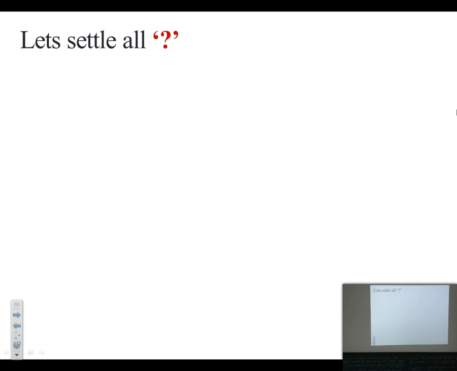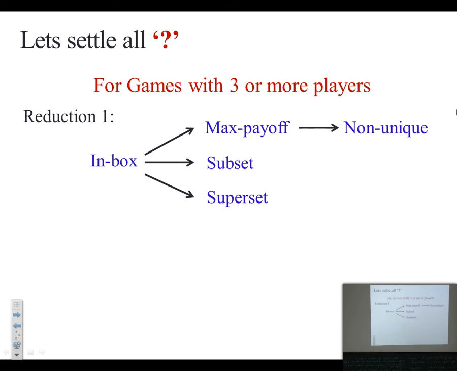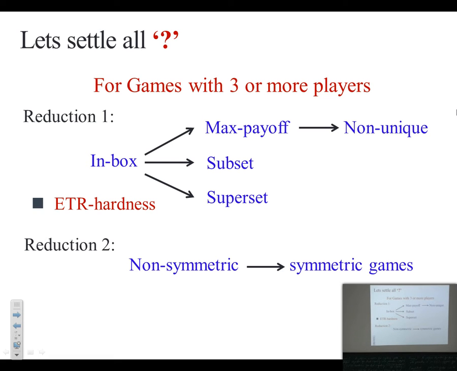So we settle all these questions, and we essentially showed that for games with 3 or more players, our first reduction reduces inbox to all these 4 decision problems, and we get ETR-hardness for all these 4 problems. And our second reduction reduces a non-symmetric game to a symmetric game, and we get FIXP and ETR-hardness for symmetric Nash Equilibrium computation in a symmetric game of 3 or more players.